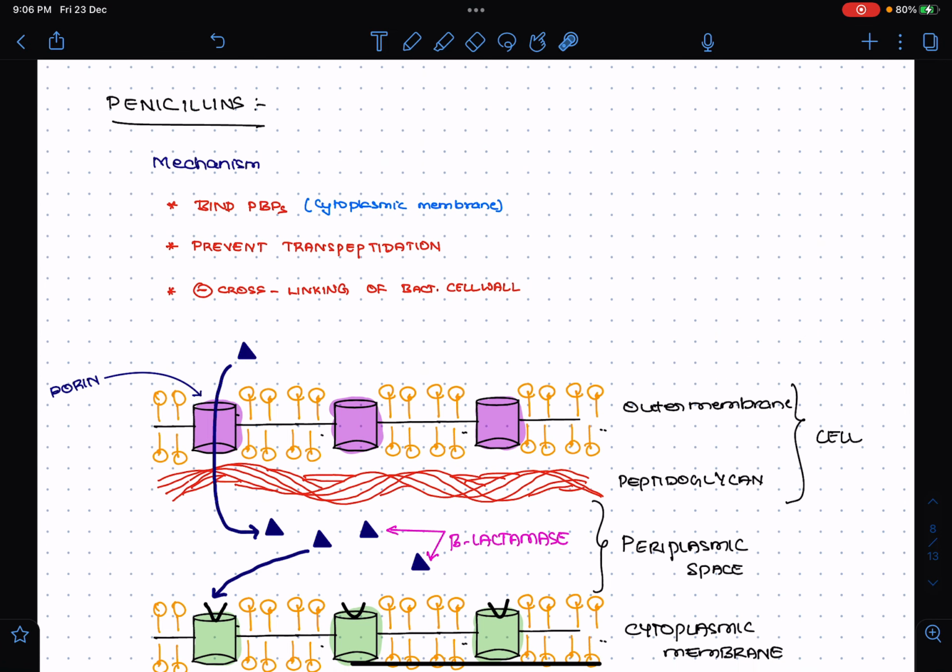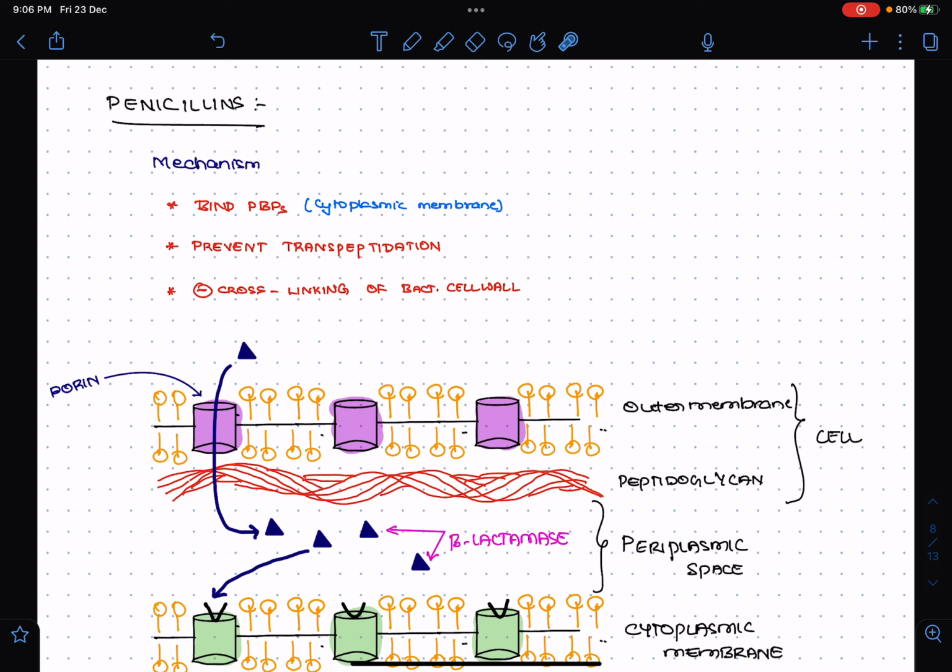What is the mechanism of penicillin? You need to remember these three things, very important. Please remember, it binds to penicillin binding protein. The target site of penicillin is the penicillin binding protein, which is located in the cytoplasmic membrane. In your exams, they may mark the target in the cytoplasmic membrane and ask which antimicrobial agents target the penicillin binding protein, or ask which membrane the penicillin binding protein is on. It is not the cell wall, remember, it is the cytoplasmic membrane.